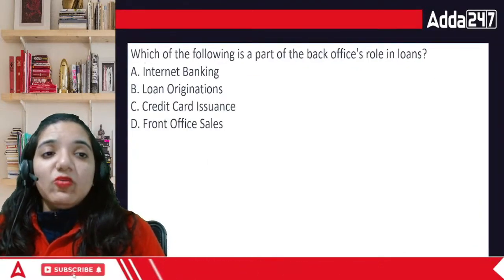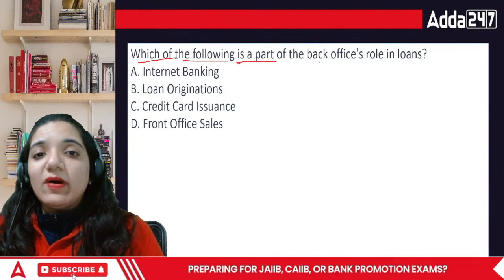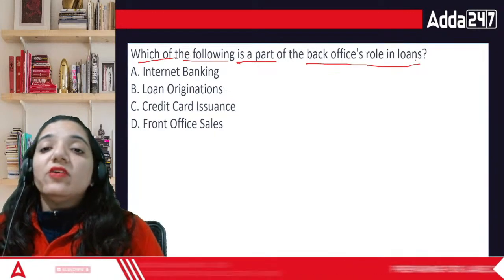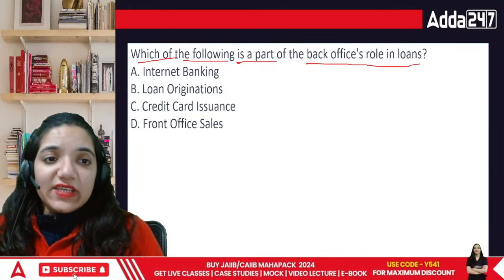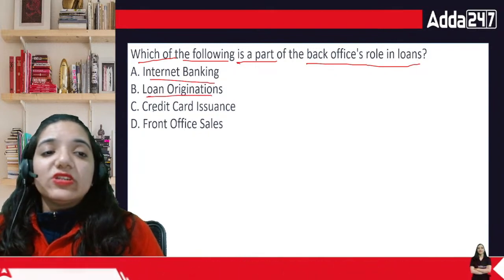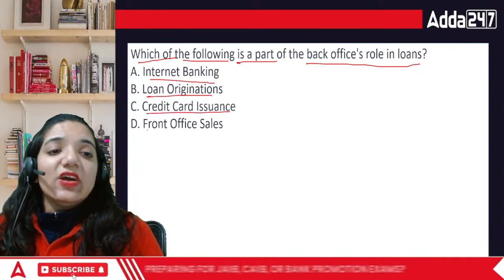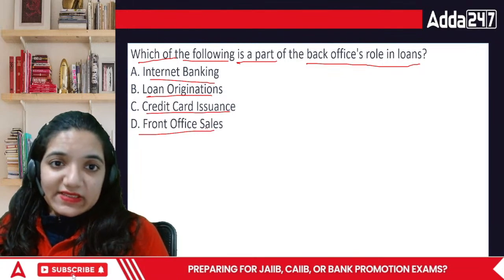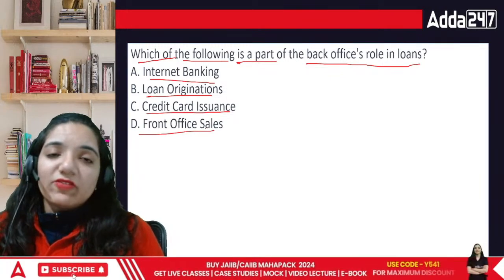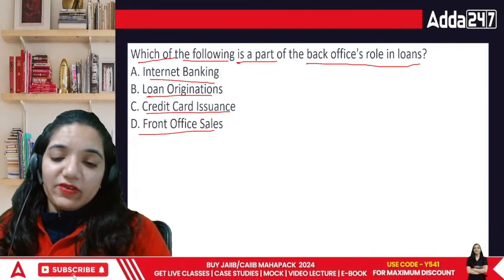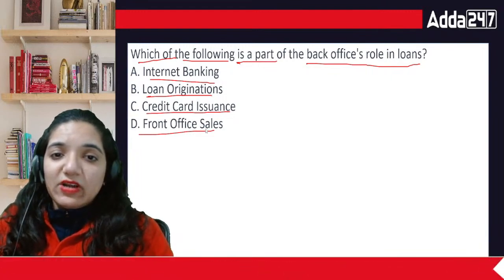Now, which of the following is a part of the back office role in loans: internet banking, loan origination, credit card issuance, or front office sales? Front office sales is out because that is the work of the front office, so we can keep it out of this window.